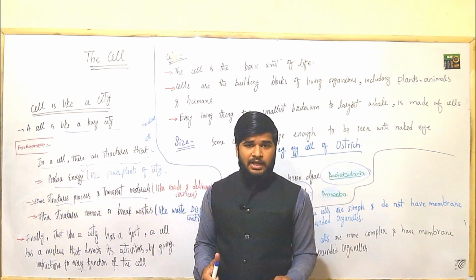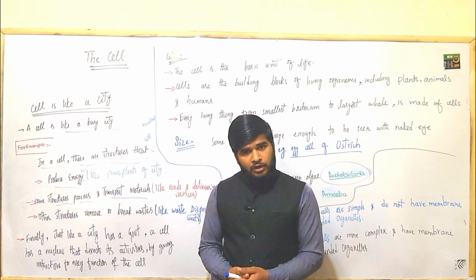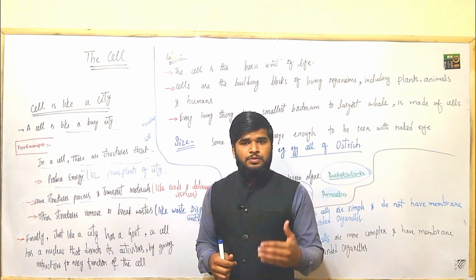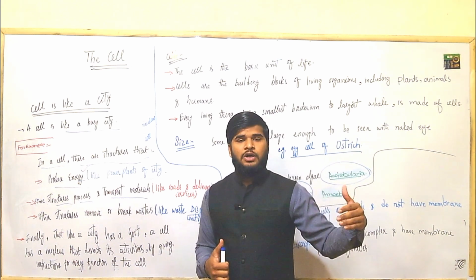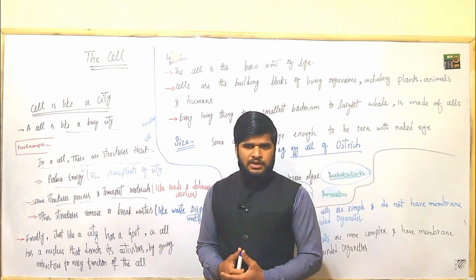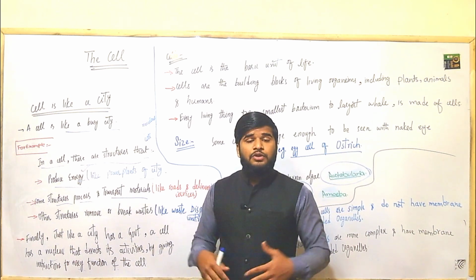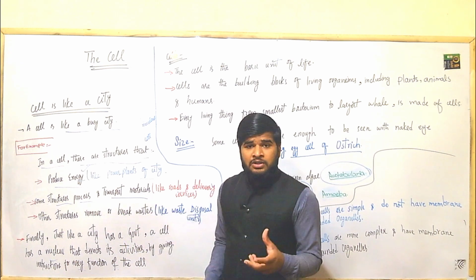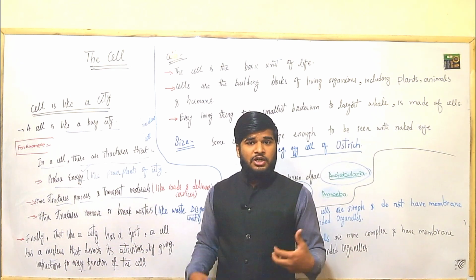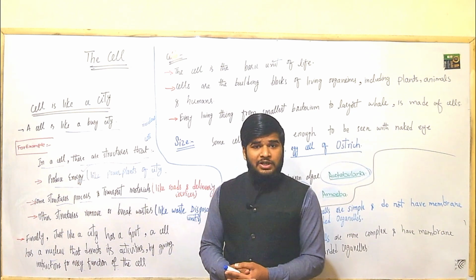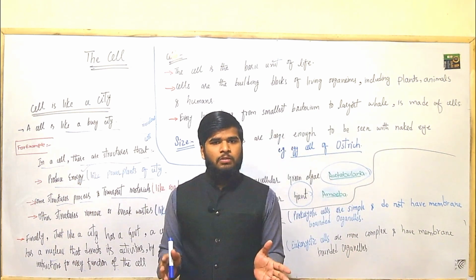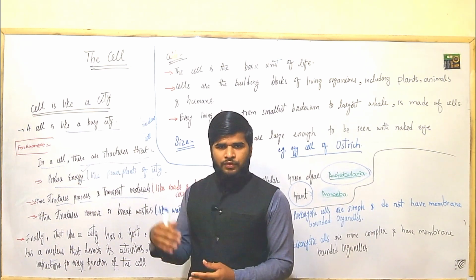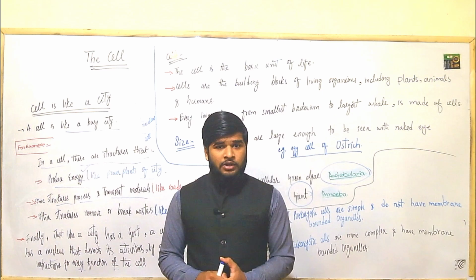There are some structures in the cell that make certain materials that are very essential for the cell, and after making that material, they are able to transport these useful materials to different parts of the cell, where they further modify it. So if we talk about the cell, what are those organelles that are involved in modifying these materials? We will talk about endoplasmic reticulum and Golgi apparatus. As you know, endoplasmic reticulum is of two types: rough endoplasmic reticulum and smooth endoplasmic reticulum.